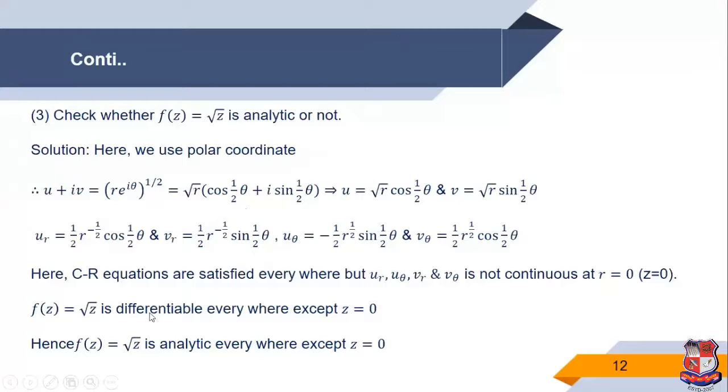So first we take u + iv = f(z) = root z, where z is nothing but r e^(iθ).